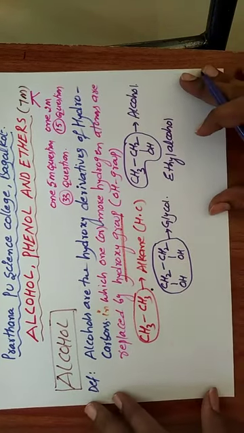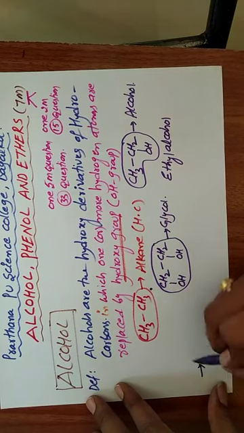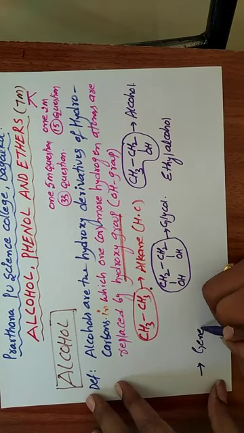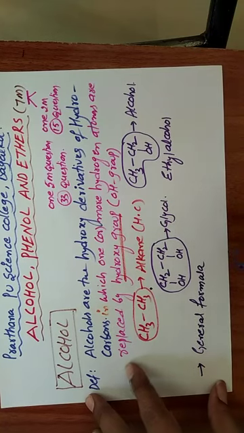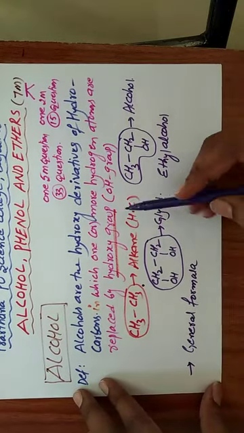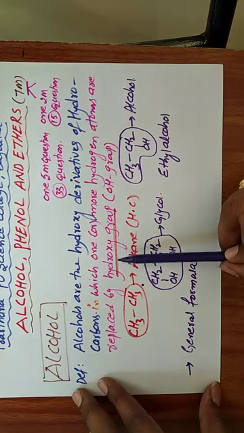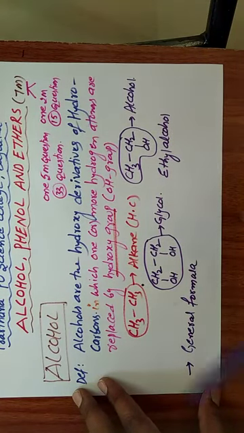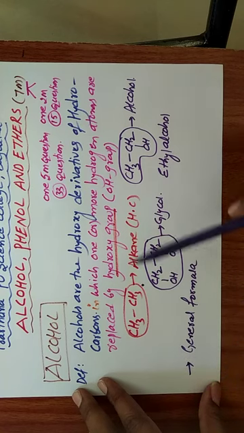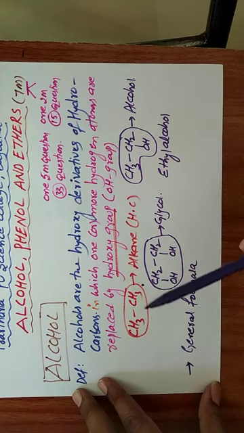Okay, the general formula of alcohol. What is the general formula? According to the definition, these alcohols are prepared from hydrocarbons. The general formula of a hydrocarbon is CnH2n+2. One hydrogen atom is replaced by an OH group.